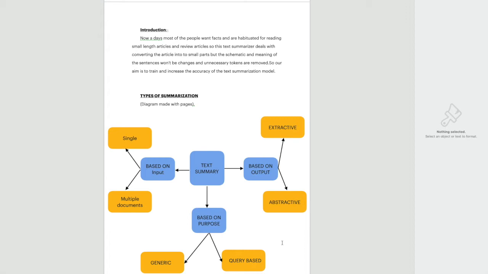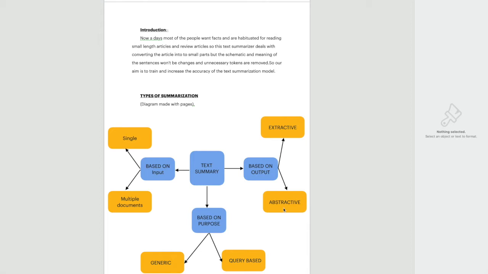If you think from the human point of view, we have to read all the transcript, understand the words, understand the sentences, and understand what is going on, and then we can write the summary based on that. But the computer should be trained such that it can understand the meaning of it. While doing research, we found some different types of summaries.